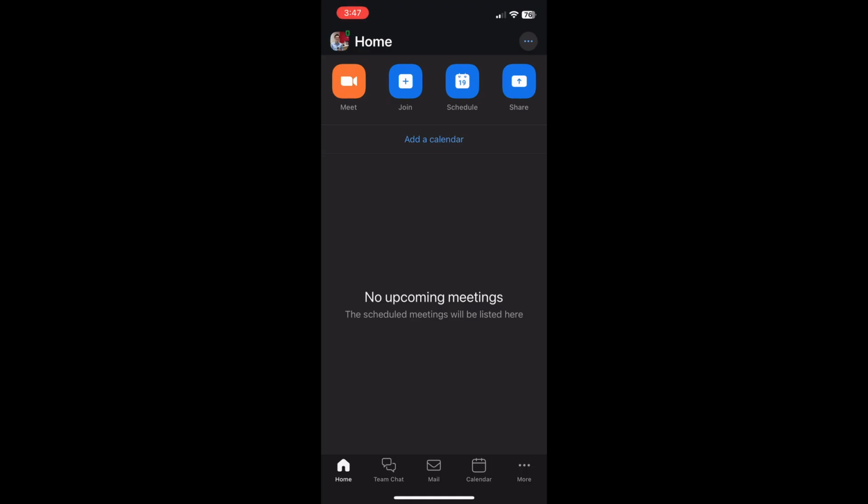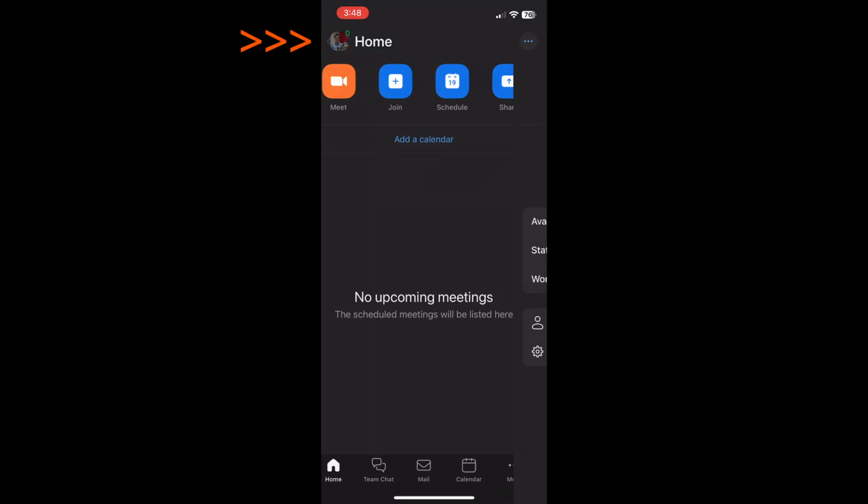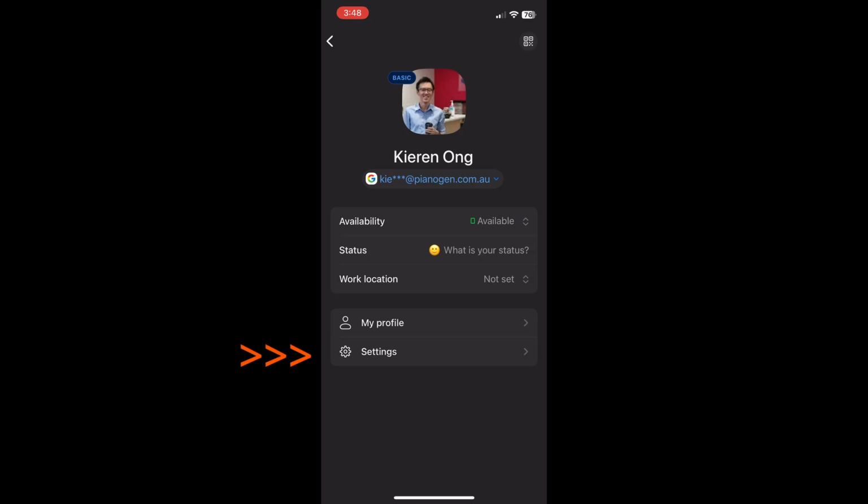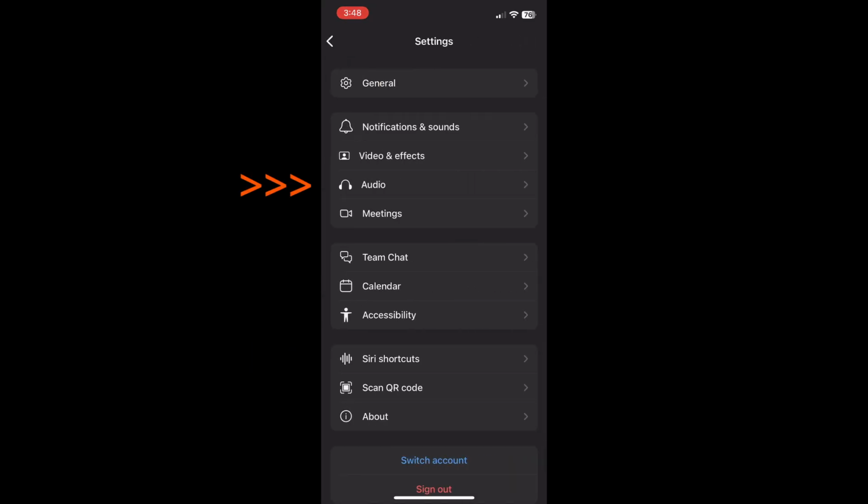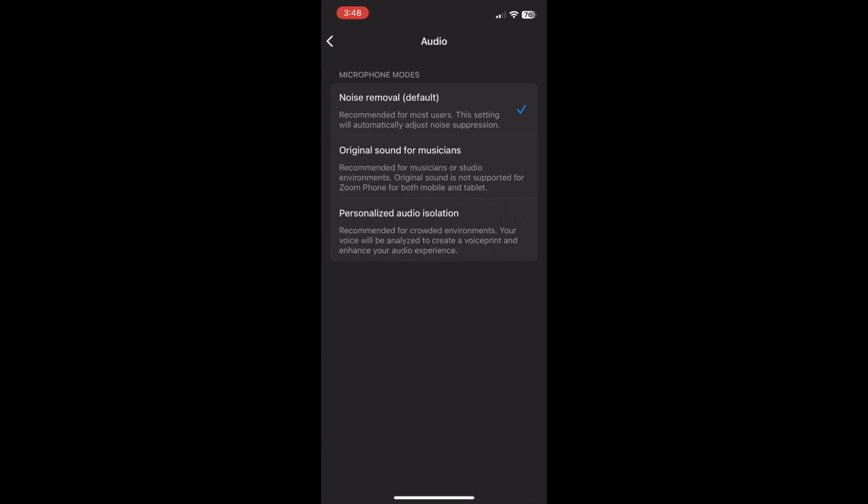So when you open up your Zoom, you want to go to the top left hand corner, tap on your profile photo, then go to settings at the bottom, and the fourth option down, go to audio. You'll notice that by default, noise removal is ticked. You want to change this to original sound for musicians.